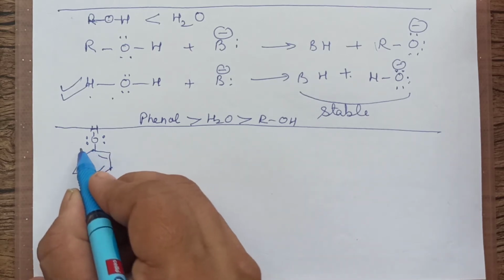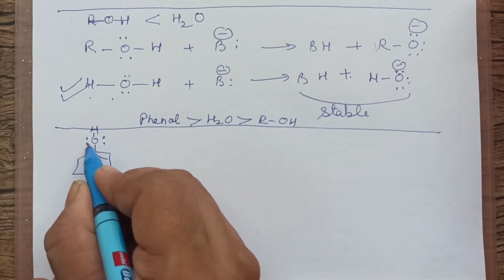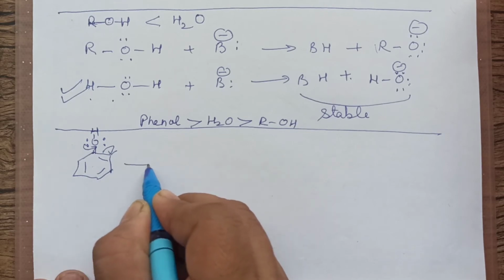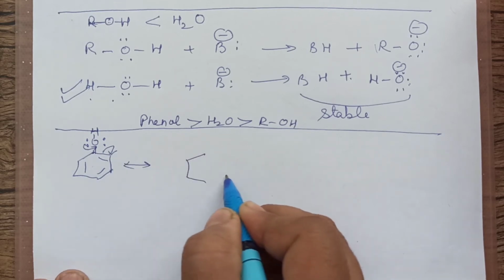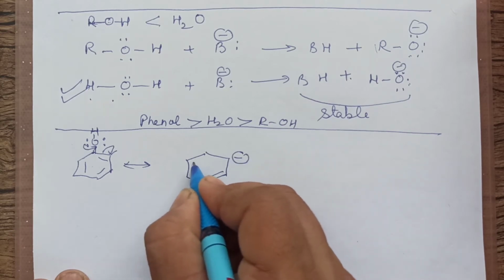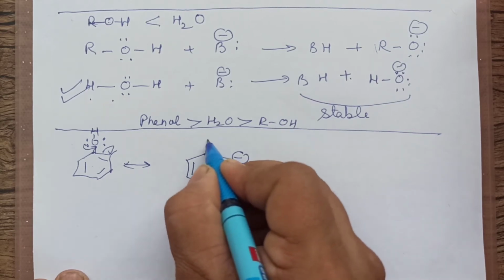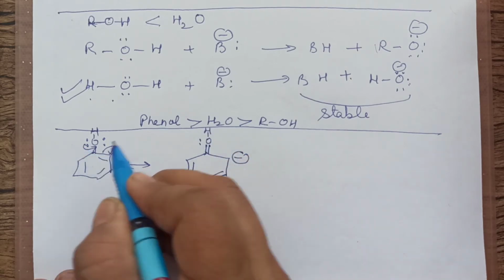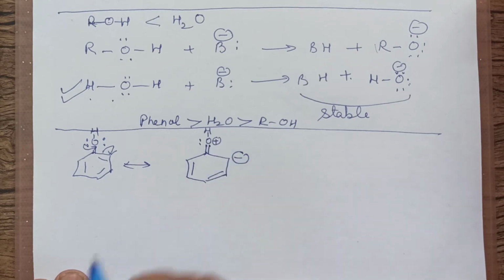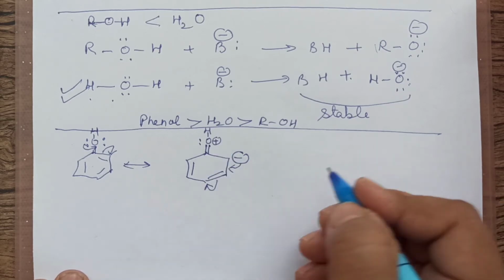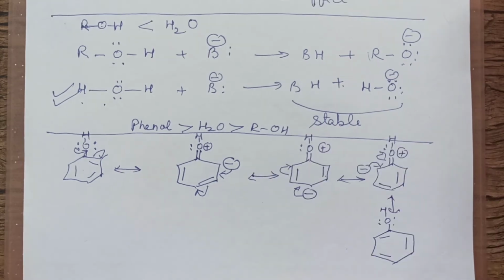We have studied the resonating structures of phenol. This lone pair will start migrating. This pi bond will shift further. So what will you get? In the next structure, you will get this negative. This will be a double bond. This will go here, and on O, only one lone pair is left because one has started going, and one positive charge will be there. Right? And further you are going to migrate. You can complete the resonating structures like this.